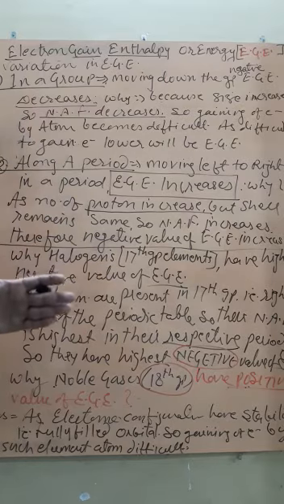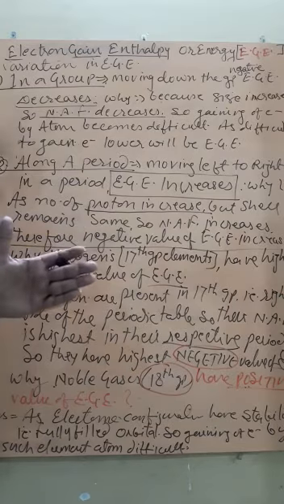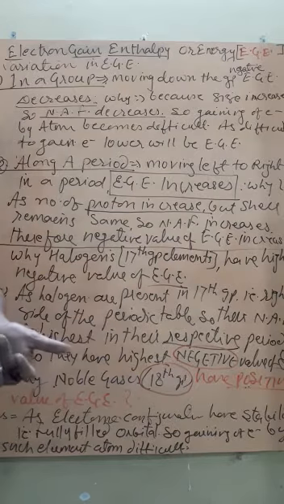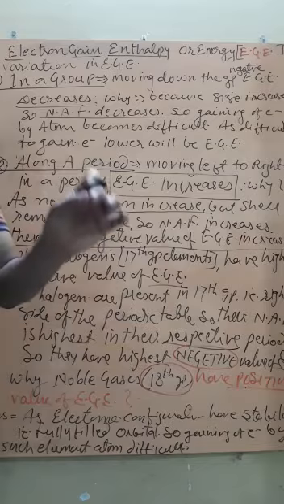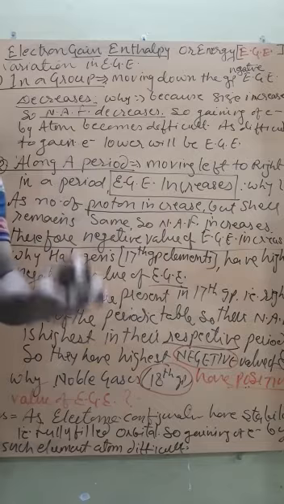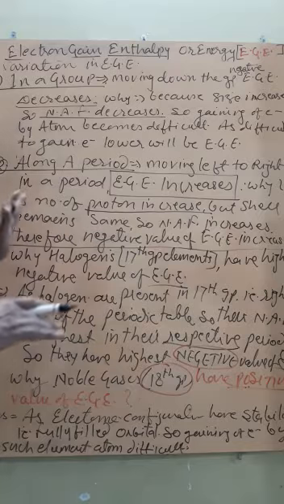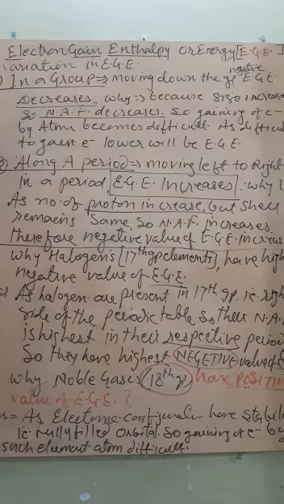And if the nuclear attraction force increases, then it can easily attract an electron. The easier it is to attract an electron, the more energy will be released, because the attraction leads to release of energy. Now student, the release of energy in thermodynamics is given by the negative sign. Therefore, the negative electron gain enthalpy value increases along a period. Are you getting?